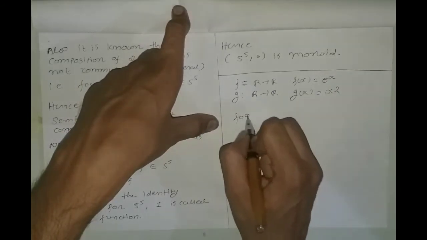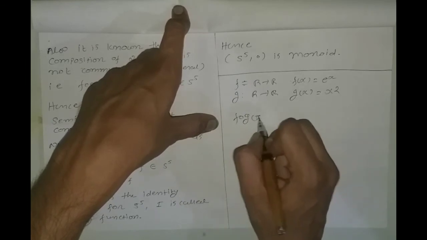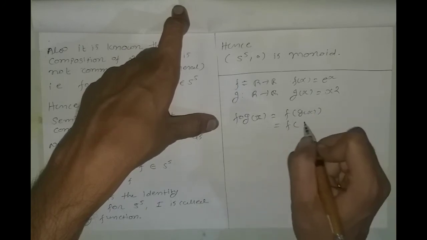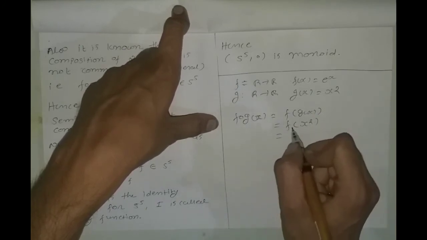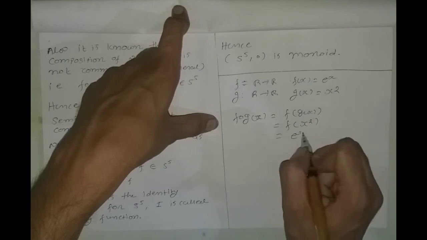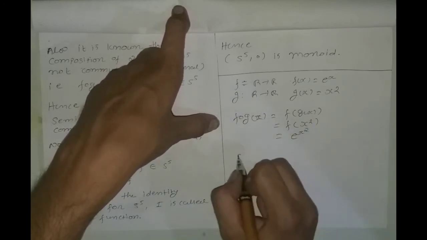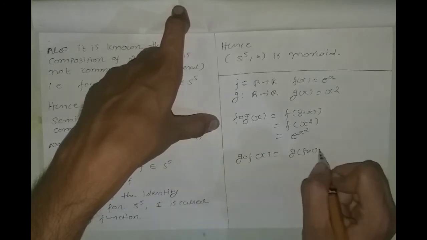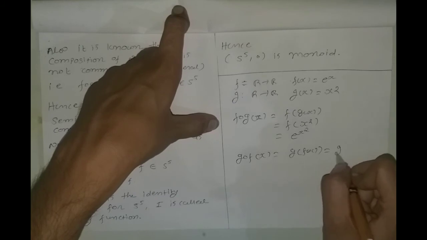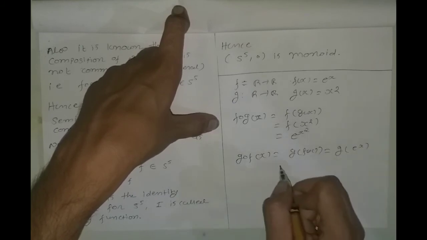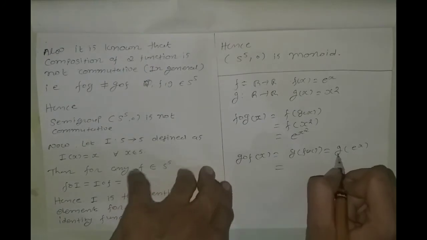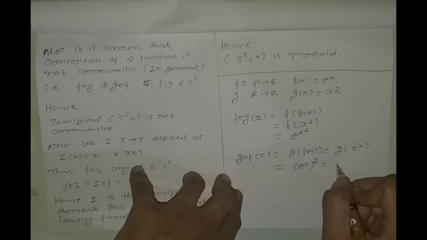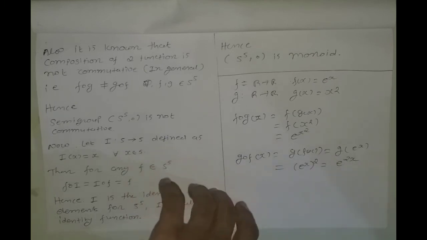Now f composed with g is f of g of x, which is f of x square, meaning e raised to x square. And g composed with f is g of f of x, which is g of e raised to x, giving e raised to x, whole square, that is e raised to 2x.